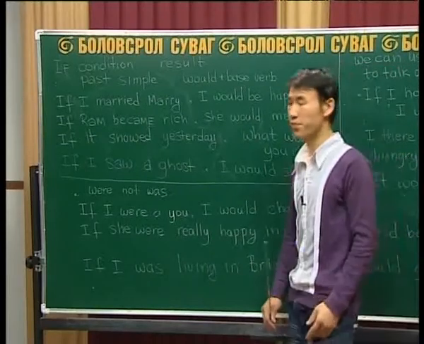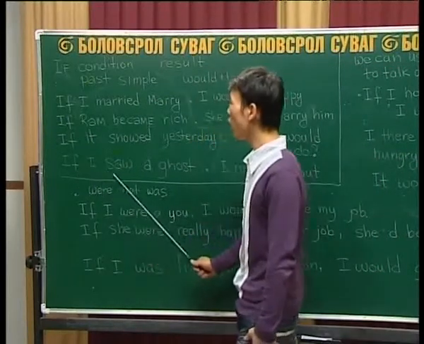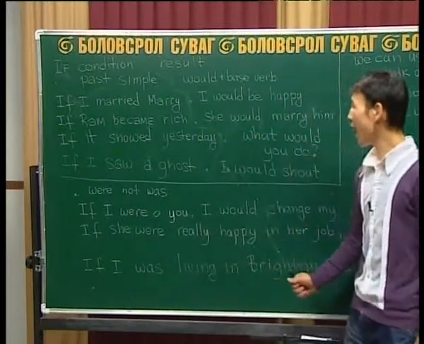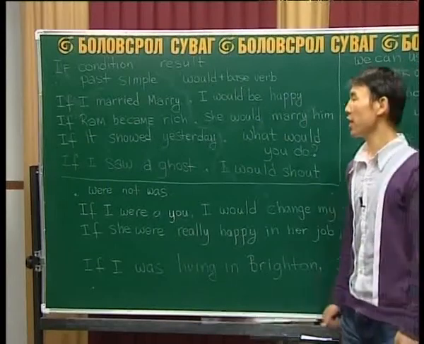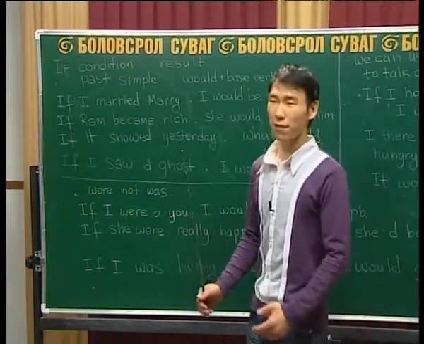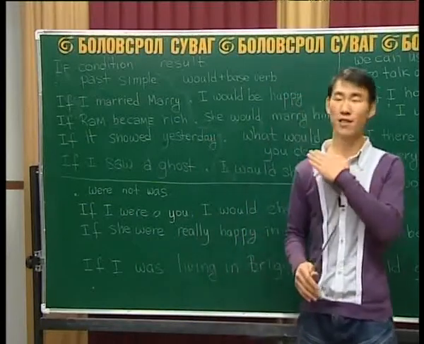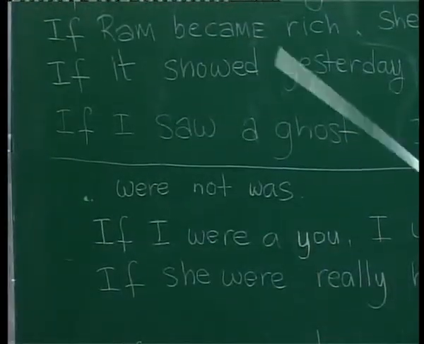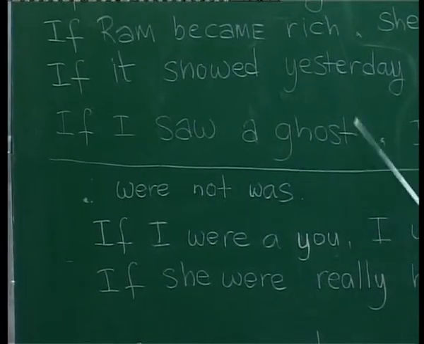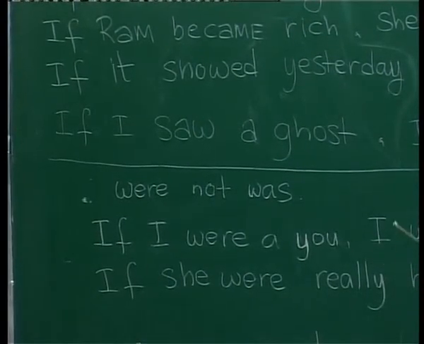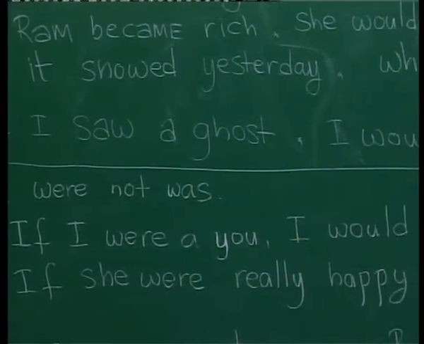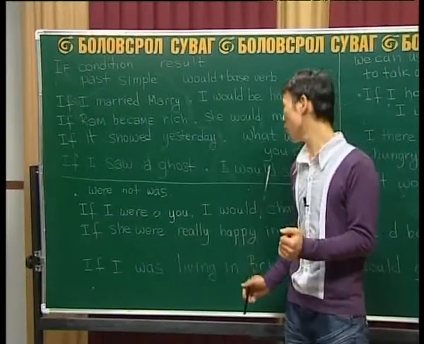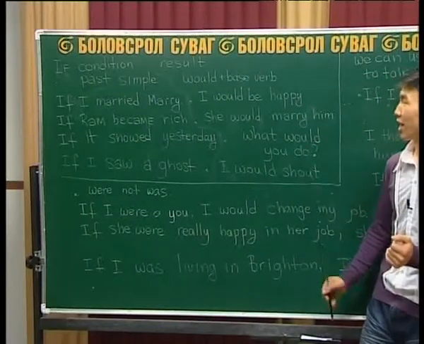Next example. If I saw a ghost, I would shout. Okay? After someone dies, they may become a ghost. They are not living, they are not living creatures on earth. So if I saw a ghost, I would shout. Woo! Shouting. Okay, this is shout. All right.